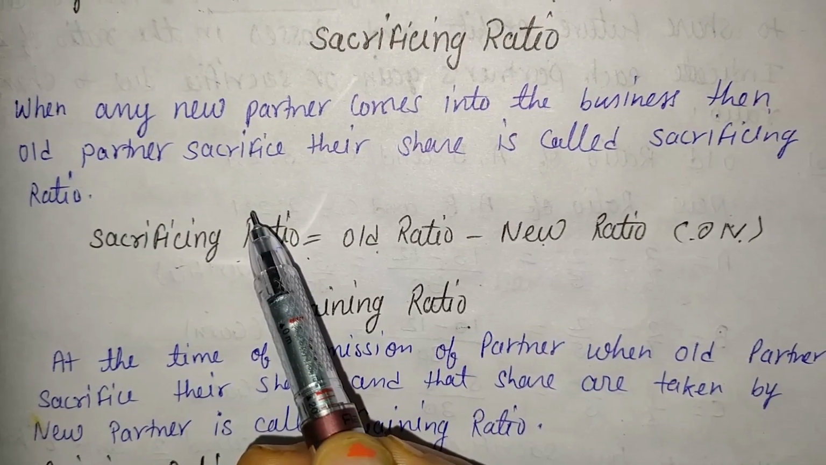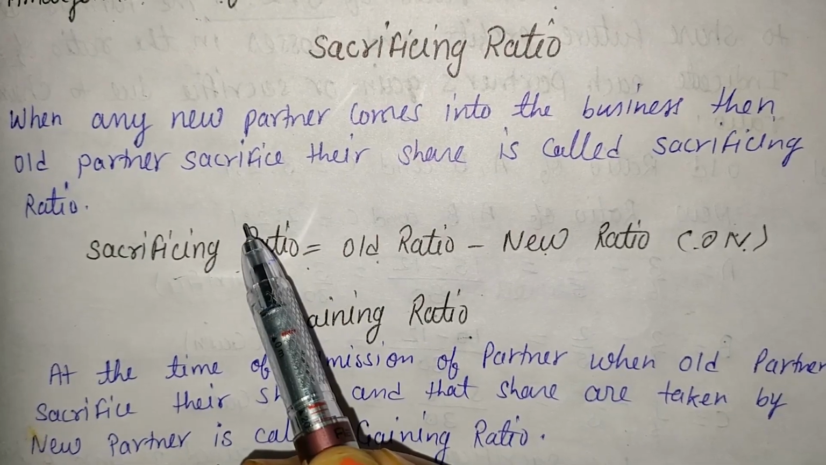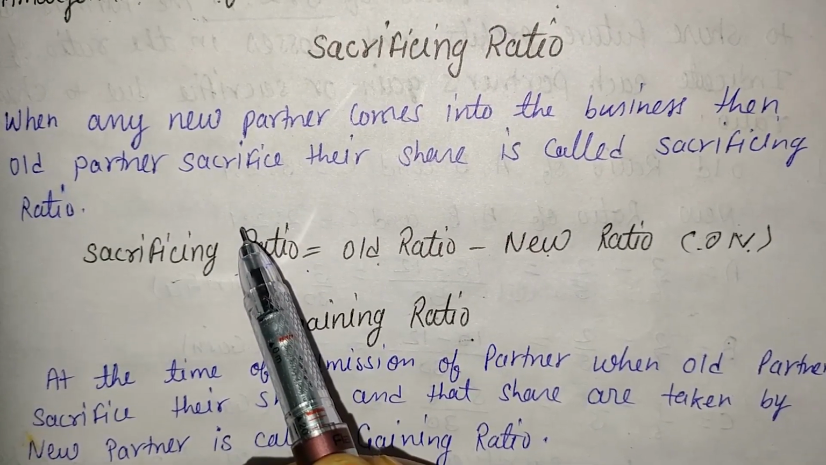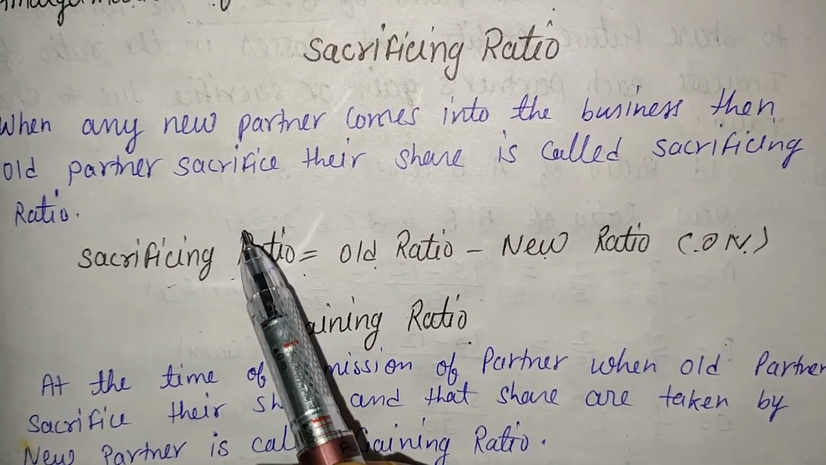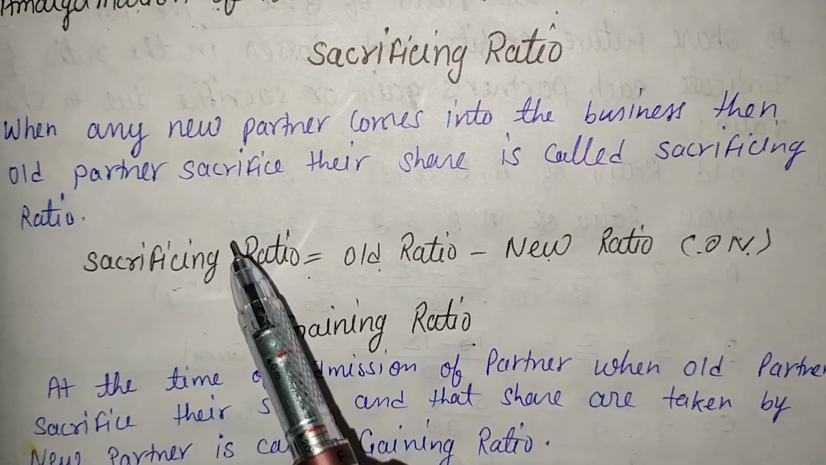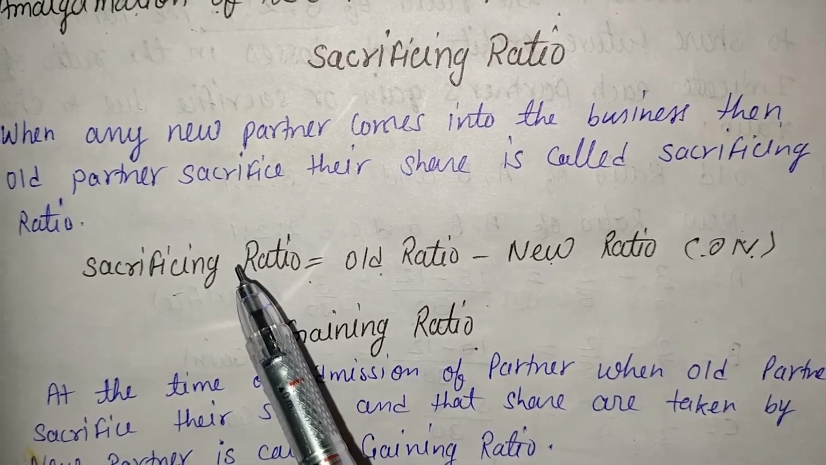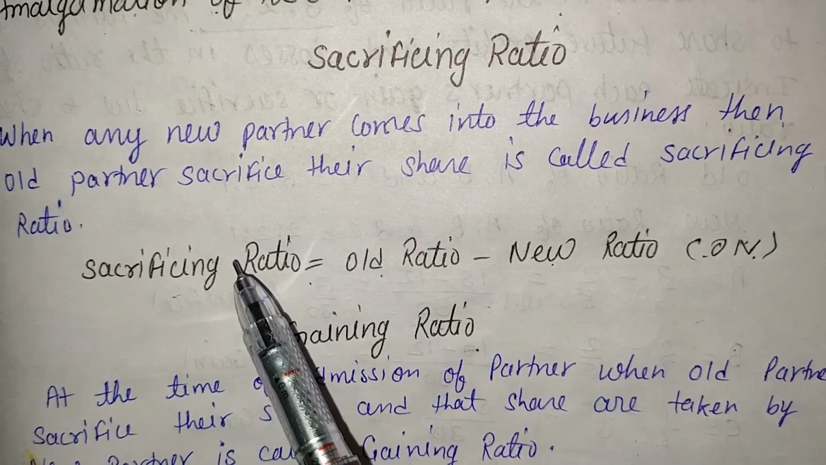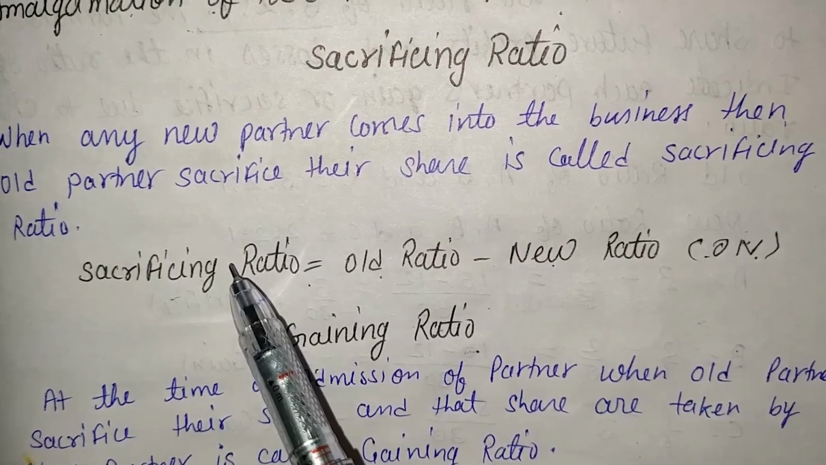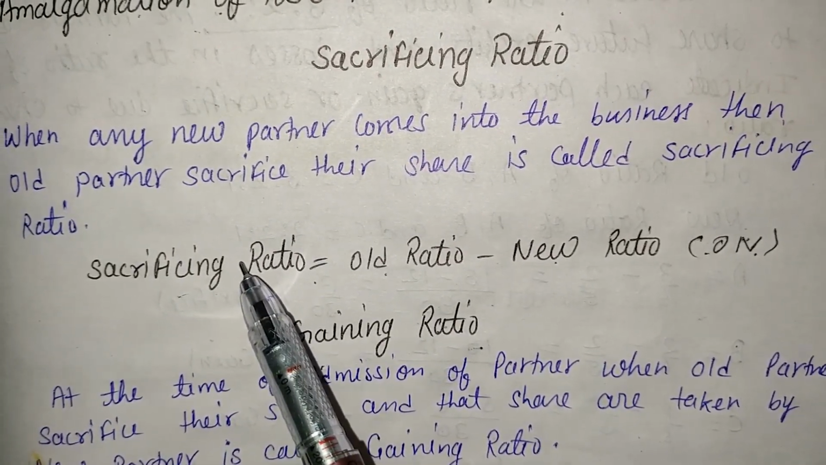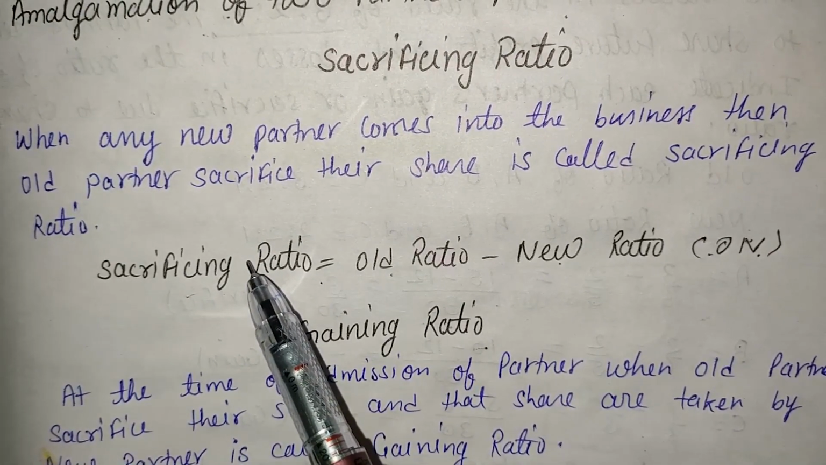With the admission of C, the profit is the same, that is 15,000. Now in that case the profit is divided like 8,000, 4,000 and 3,000. Before admission, A was getting 10,000. Now A is getting 8,000, so he reduced 2,000. Before admission, B was getting 5,000. Now B is getting 4,000, so he reduced 1,000. That 2,000 and 1,000 is called sacrificing ratio.